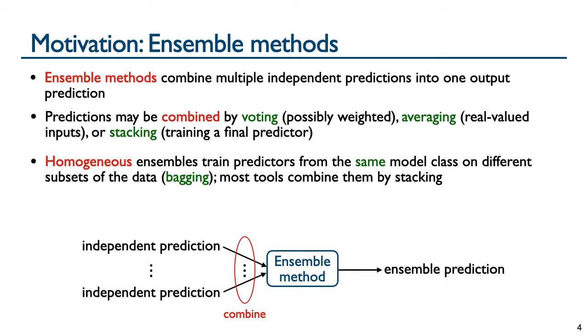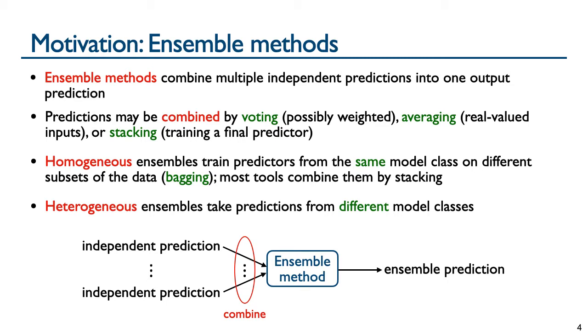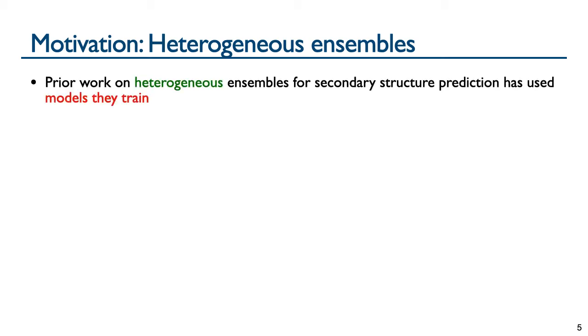We can categorize ensembles into 2 types. Homogeneous ensembles consist of predictors from the same machine learning model class. Most secondary structure prediction tools internally use a homogeneous ensemble trained on different subsets of the data, called bagging, which are then combined using stacking. Heterogeneous ensembles, on the other hand, combine predictions from different model classes. There's much less work in the literature on heterogeneous ensembles for secondary structure prediction.